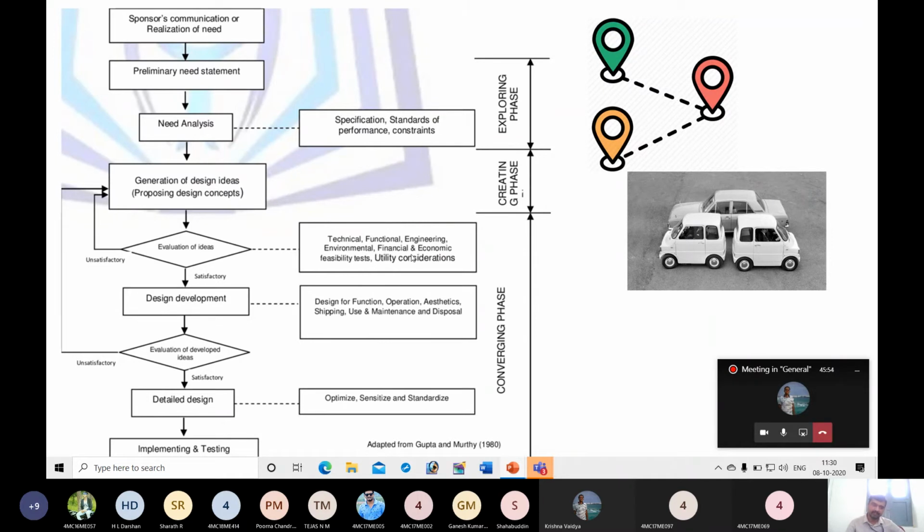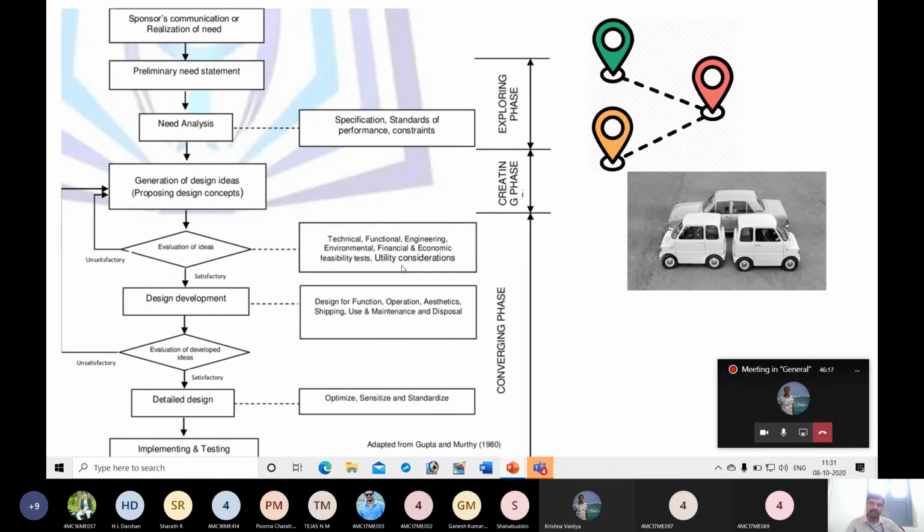Okay, then financial and economic feasibility test. We know the difference between financial and economic feasibility. Financial feasibility means whether the company is having enough money to invest in your design idea. That is the financial feasibility. Economic feasibility means whether the company can earn profit by implementing your design.